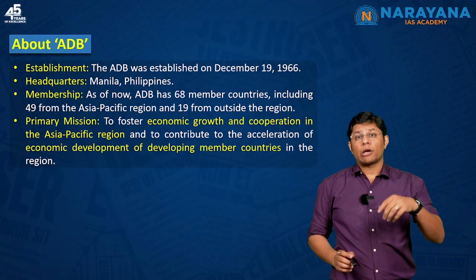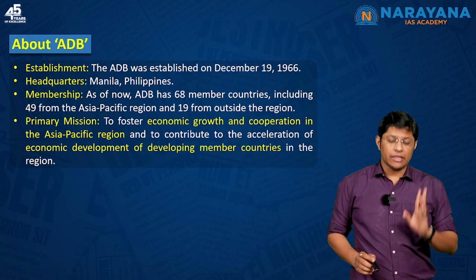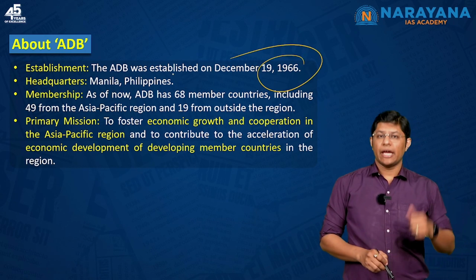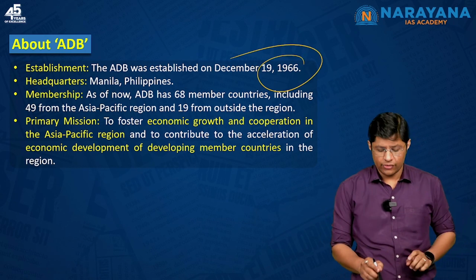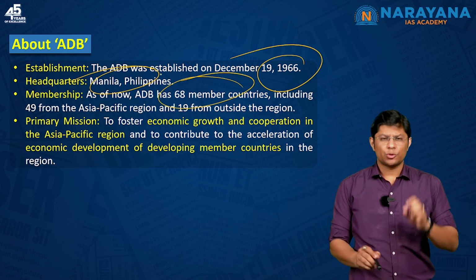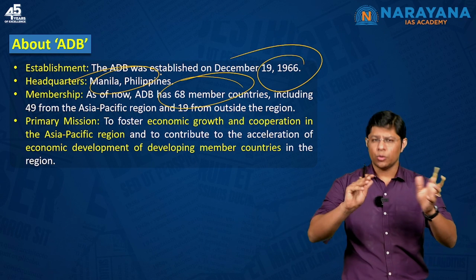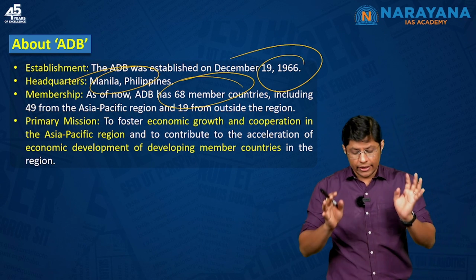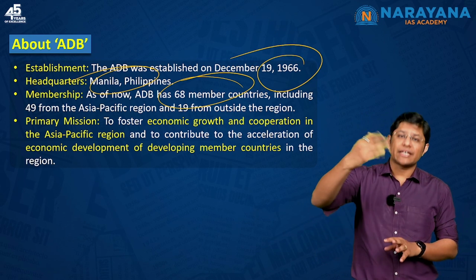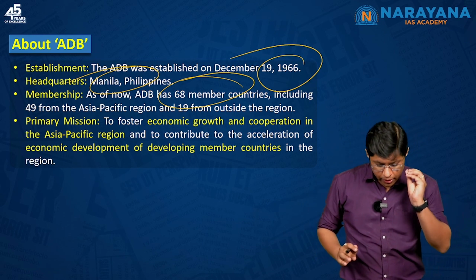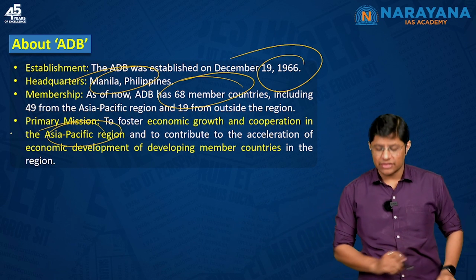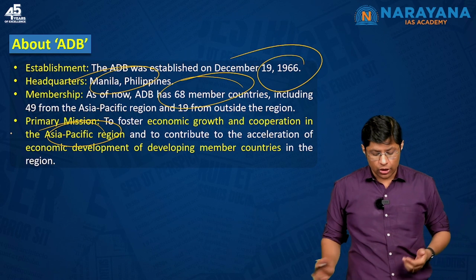Let's try to know more about ADB because a question can be asked in the pre-examination. Now, this ADB was established in 1966. Headquarters is in Manila, that is, Philippines. As of now, ADB has around 68 member countries. You do not have to remember the exact number, but you need to know that it's more than 50. It comprises 49 from the Asia Pacific region and 19 from outside the region, right? What is the mission? The mission is economic growth and cooperation in the Asia Pacific region and the acceleration of economic development of developing countries.